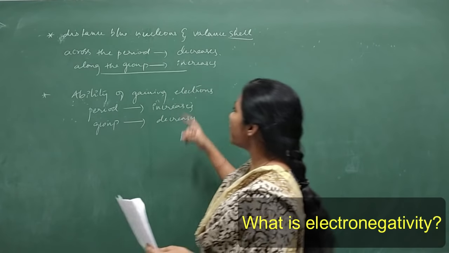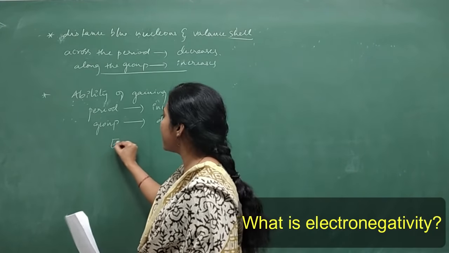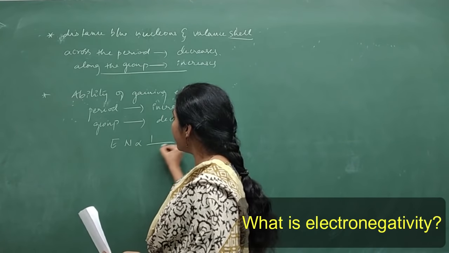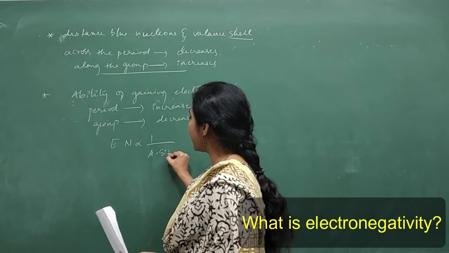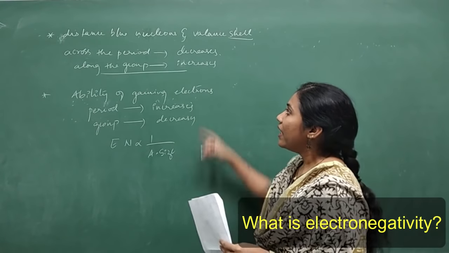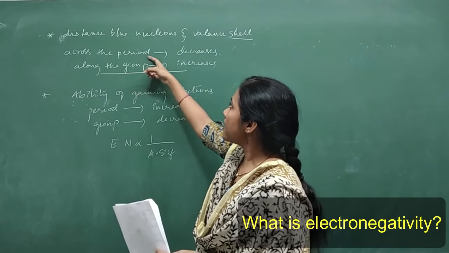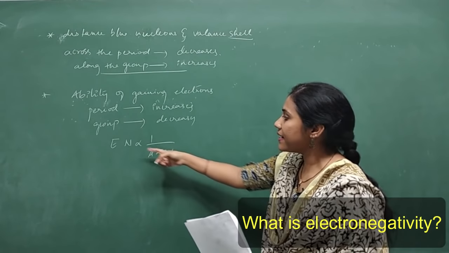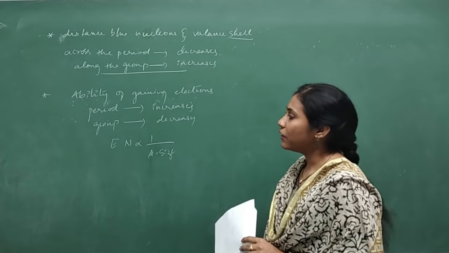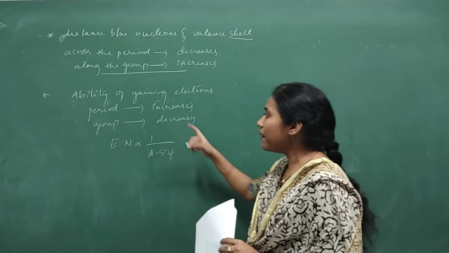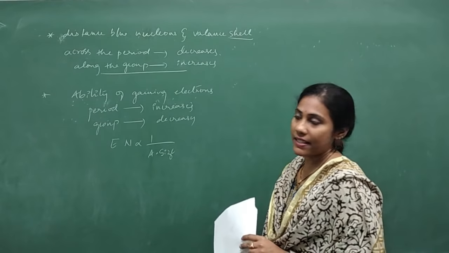This electronegativity is inversely proportional to atomic size, that is atomic radii. Atomic radii across a period is decreasing, and since it's inversely proportional, electronegativity increases. And along the group electronegativity decreases.